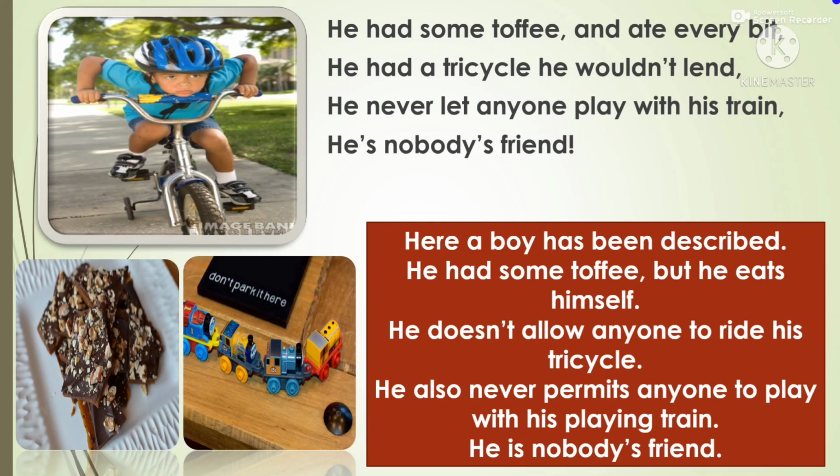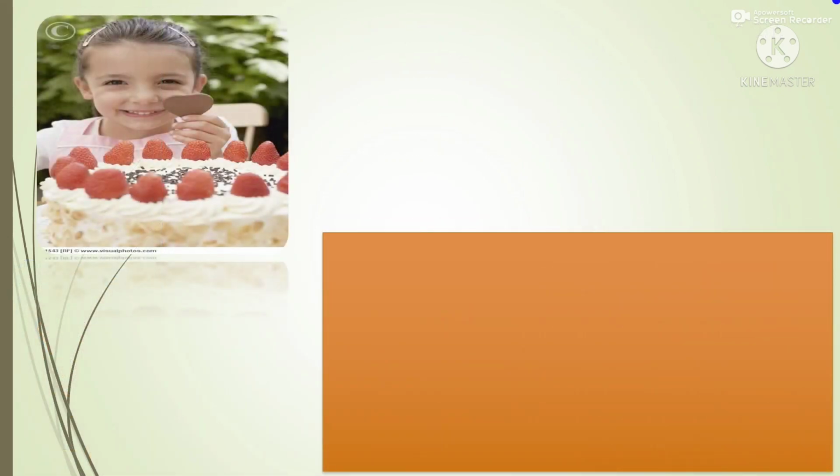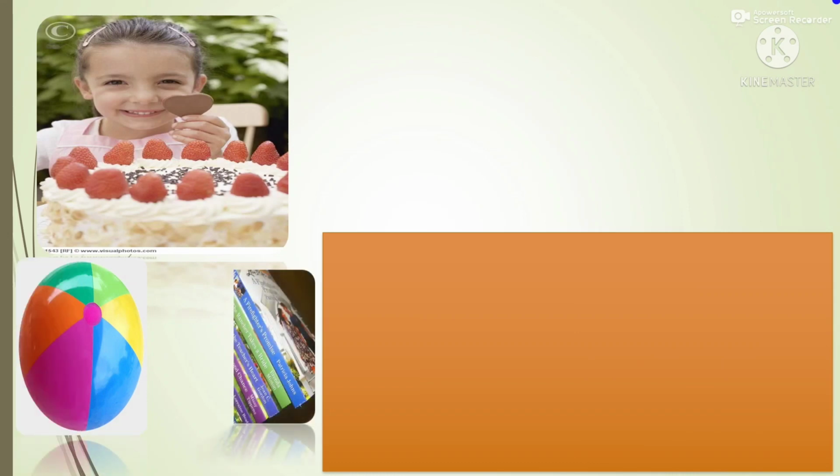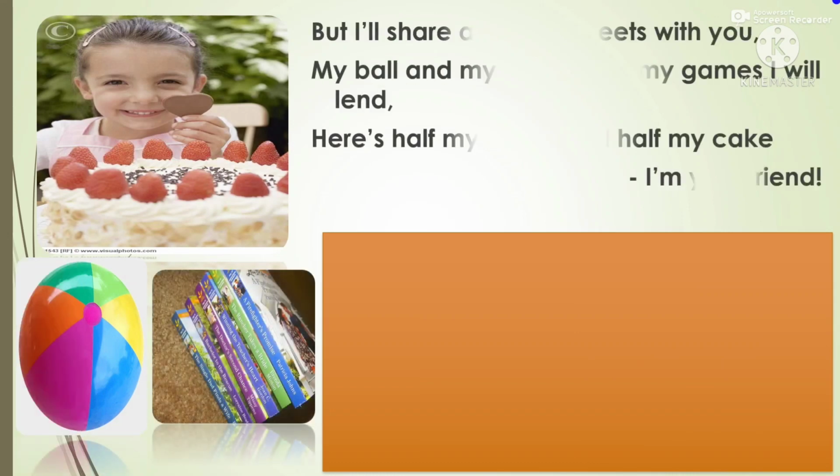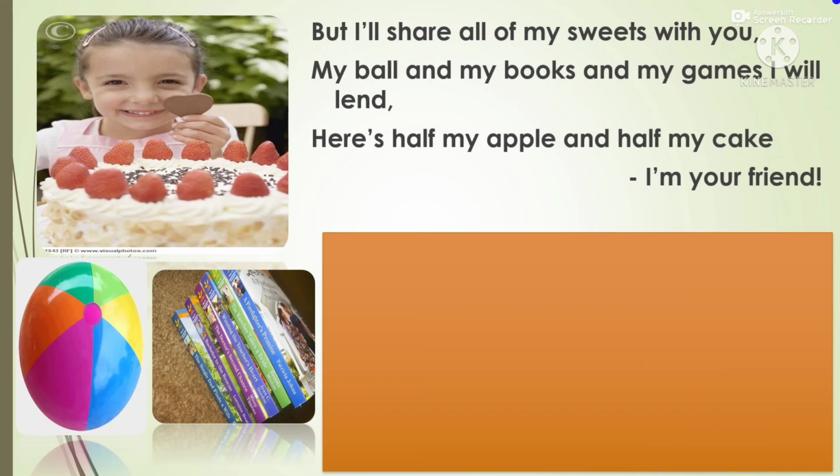So, will you be interested to make him your friend? No, I will not make him my friend. No one will want to make him his or her friend. So, the boy has no friends and he is also nobody's friend. Now we will meet another girl child, the third child in the poem, who is everybody's friend because of her nature. Let us see what nature she has.